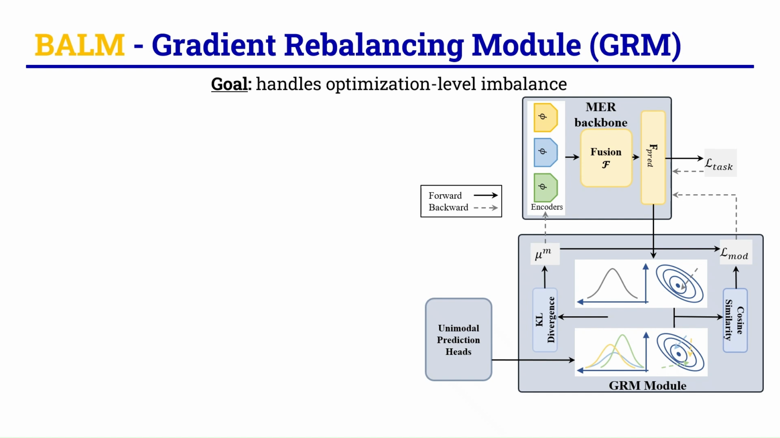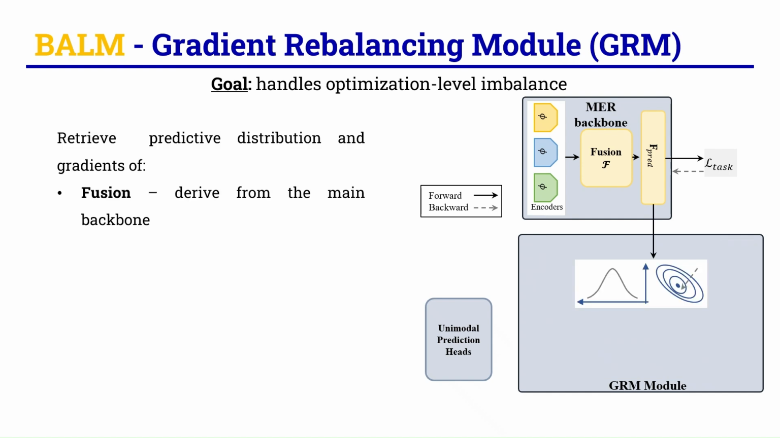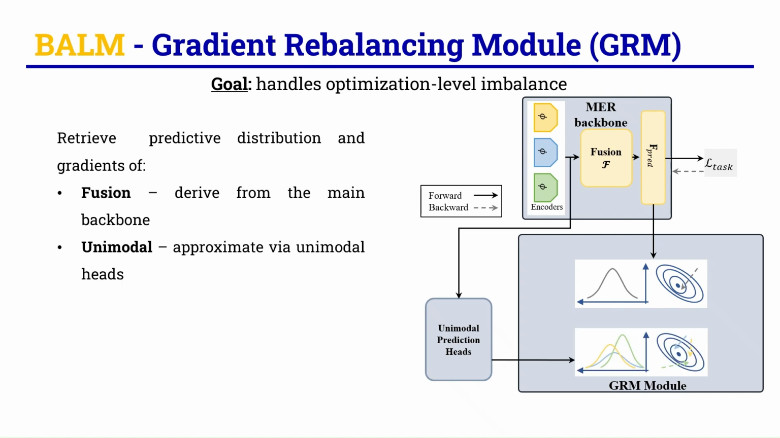Next, to resolve the optimization level imbalance, we use the Gradient Rebalancing Module. Its goal is to harmonize optimization dynamics to ensure all modalities receive fair and consistent supervision. To start off, we retrieve the fusion predictions and gradient vector from the main backbone to use as cues to monitor the optimization. For similar information of each modality, we approximate them from the modality-specific encoded features via unimodal prediction heads. In the case of multimodal emotion recognition tasks, these heads would be multiple fully connected layers to mimic the overall architecture of the backbone.